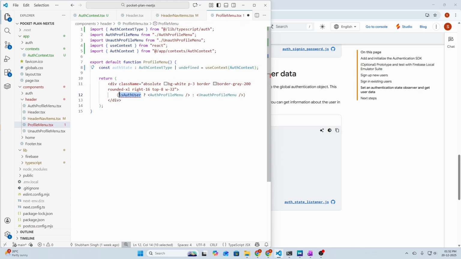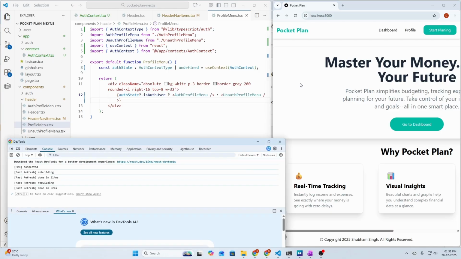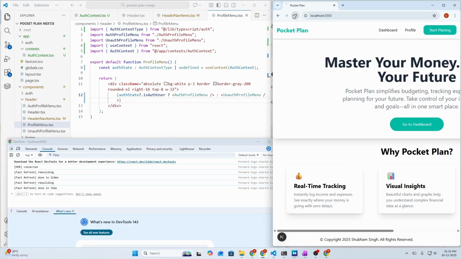Okay, then we need to use the auth state here. So let's delete this and say auth state dot is auth user, and it will dynamically render the profile menu for authenticated user and unauthenticated user. So let's save it and test it. So currently I think we are not logged in. So let's refresh and check the profile menu here. We have sign in and sign up. Okay, we are logged in currently because it is showing logout button here.